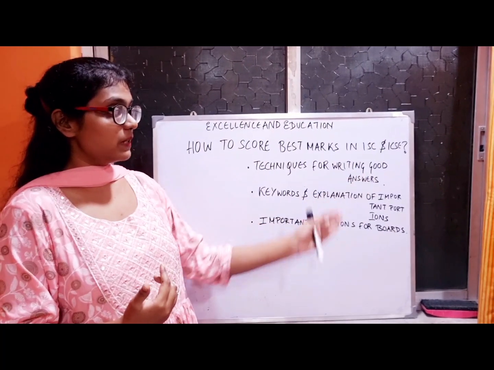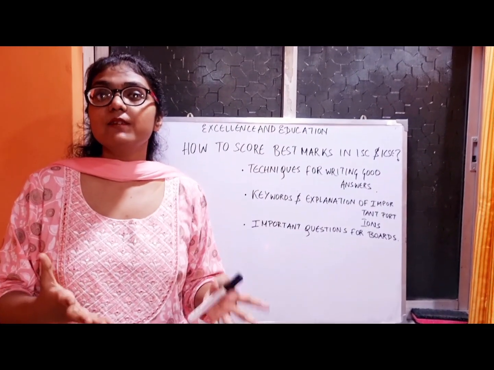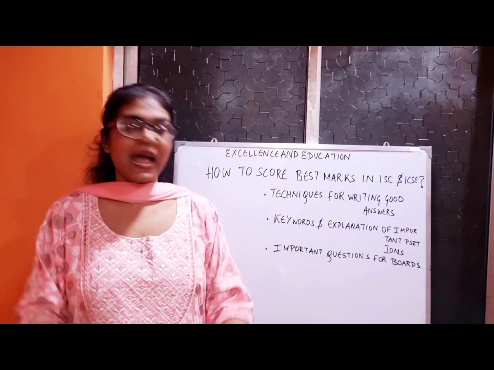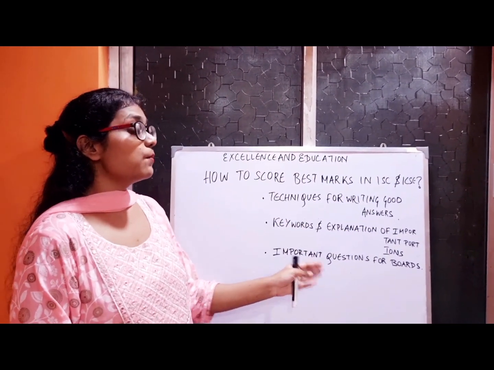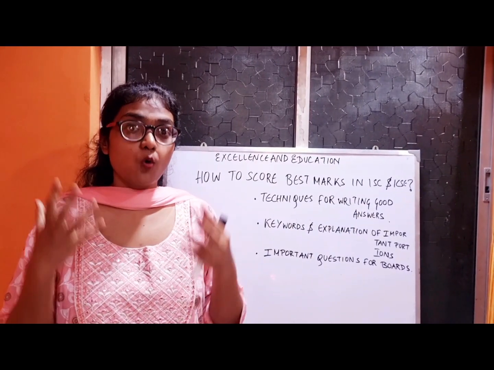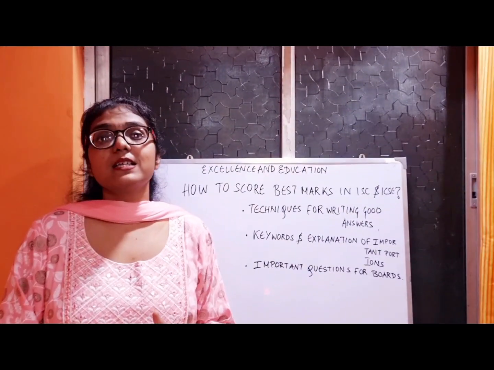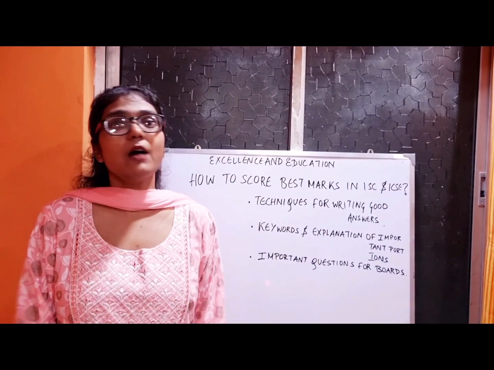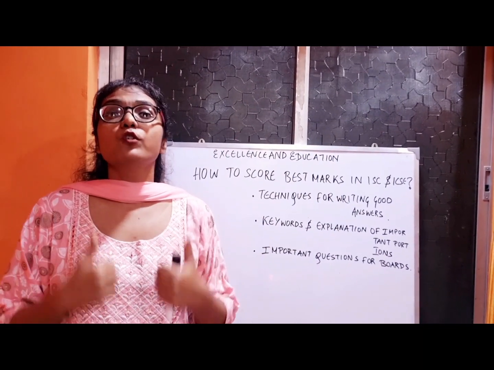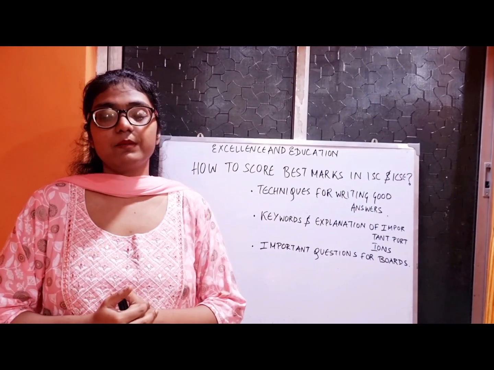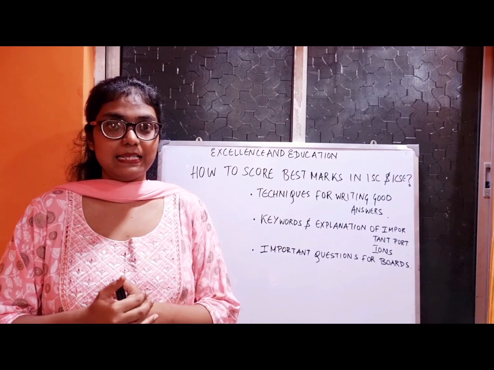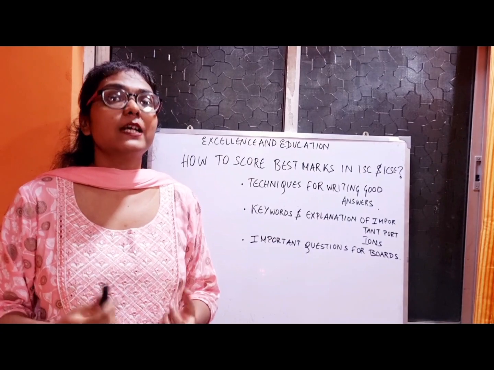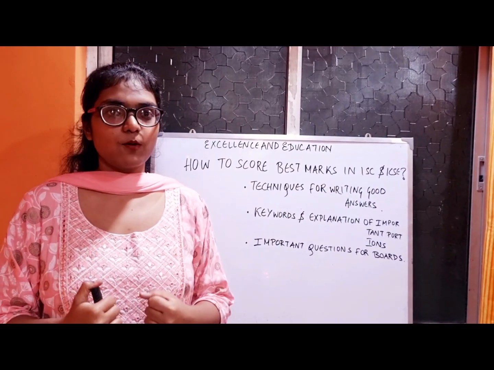And I'm going to give you the explanation of important portions. So not only keywords, but what important portions you should be focusing on from your play, prose and poems. And most of all, I'm going to give you important questions for boards. Questions which you actually practice are going to help you prepare for the questions that could come in your boards. So I'm going to begin with the chapter by Roald Dahl, that is The Great Automatic Grammatizator, a grammatizator machine. I hope that you follow me in this journey and get the best marks possible for you.